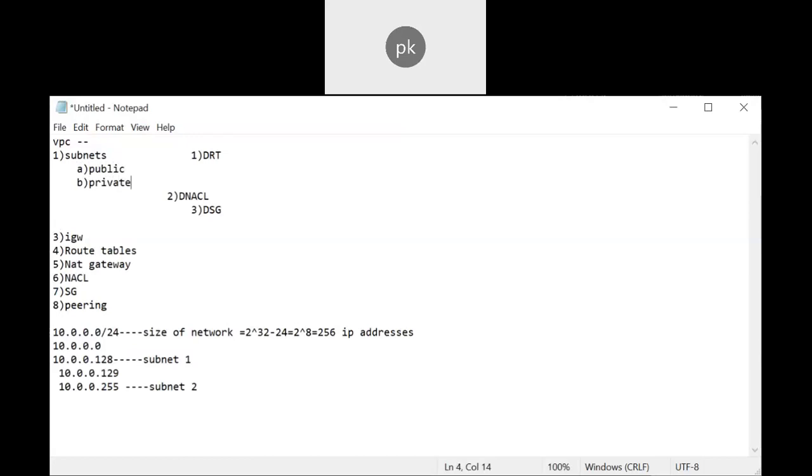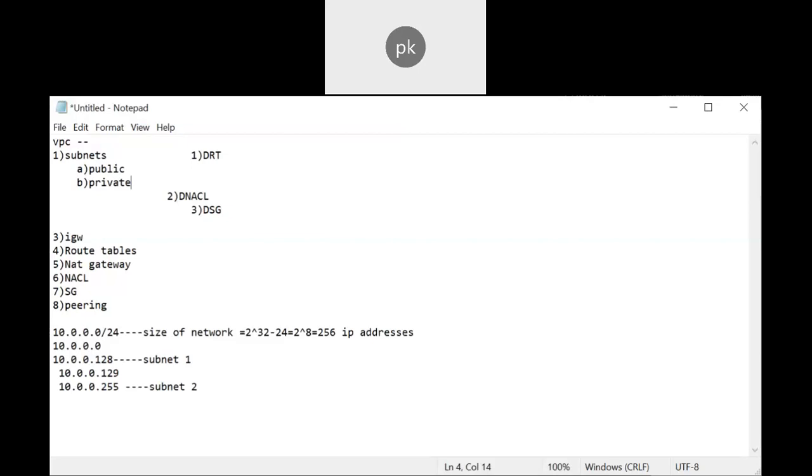So what will happen by this? If a particular instance has an internet gateway, that is nothing but your public, right? But here I want to differentiate. I want public and private. Then how do you do it? Here we need to create a separate route table. If you want public, you attach your internet gateway. If you want private, you should not. That can be achieved by creating your own route table.